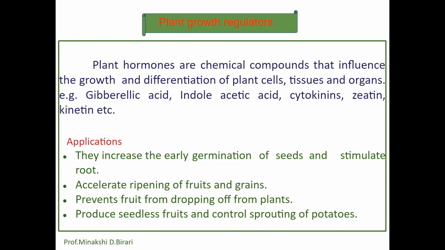They increase the early germination of the seed, stimulate root development, and also prevent the fruit from dropping off plants. It may provide the industry a bigger market. They may produce seedless fruit and control sprouting of potatoes, like that. So these are the uses of plant growth regulators in modern agriculture.